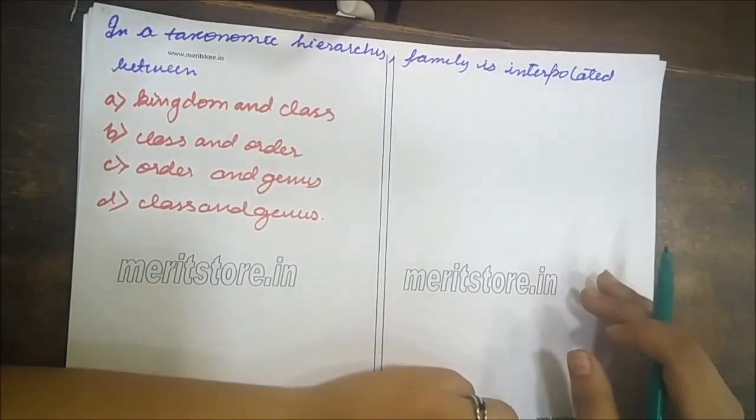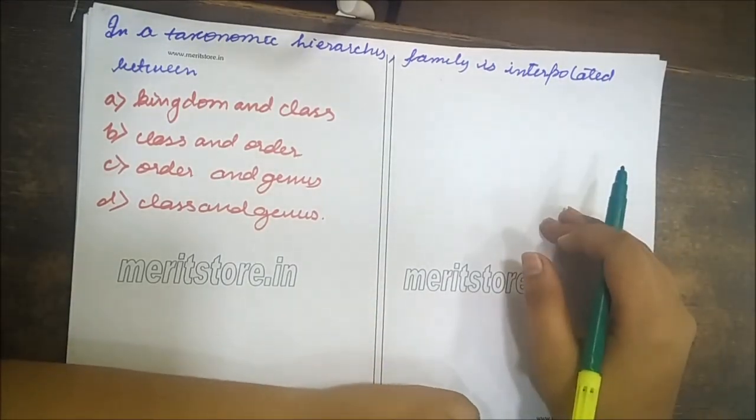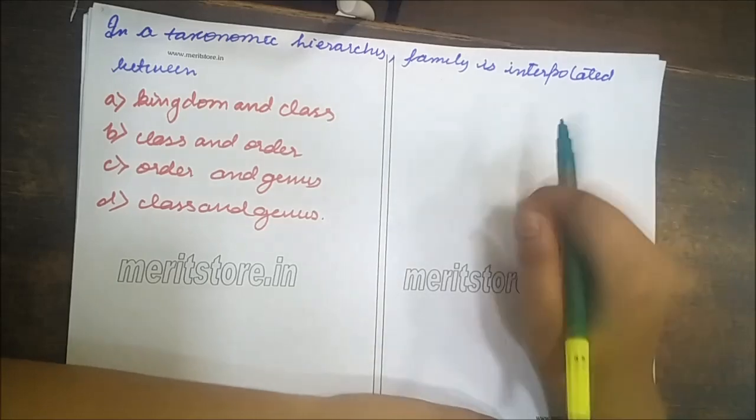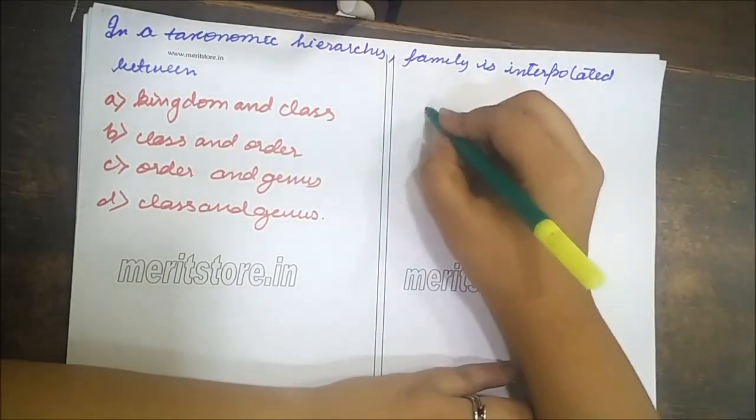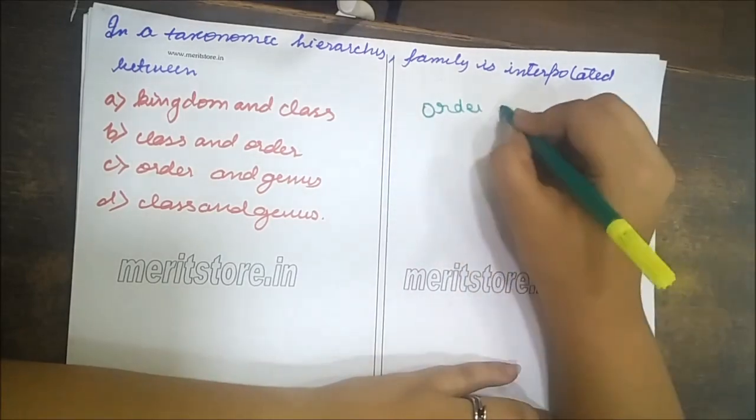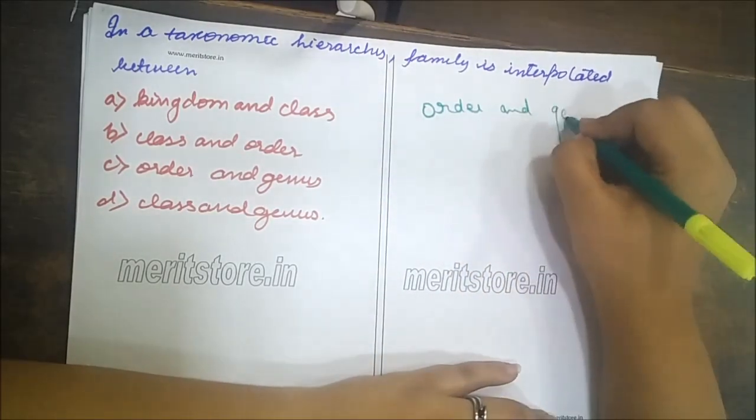Let's move on to the next question. In the taxonomic hierarchy, family is interpolated between kingdom and class, class and order, or order and genus, class and genus. Now the answer is order and genus. Let's know how.